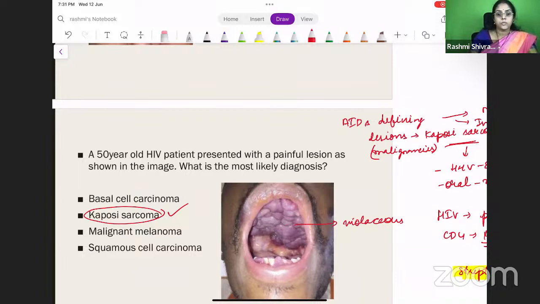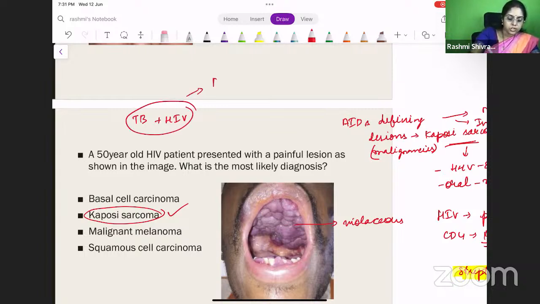Okay. There is one question again they will be asking. If a patient is having TB and HIV, how will you treat this patient? For this patient, you should start the ATT. ATT should be given first, followed by ART, antiretroviral therapy. This is because of a condition which can develop, which is called immune reconstitution inflammatory syndrome.